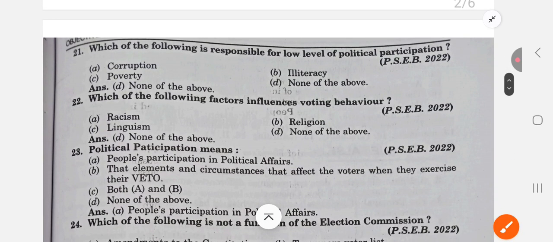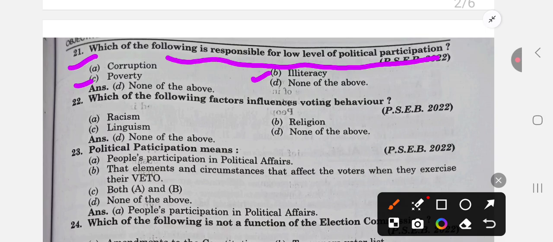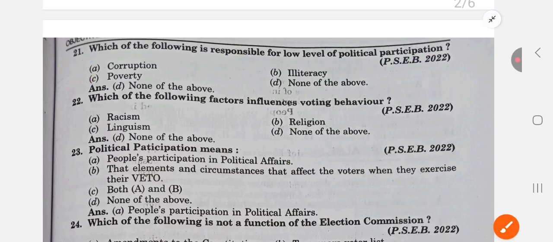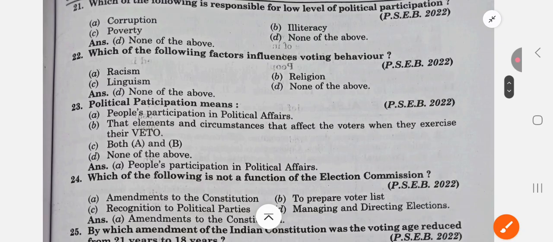Which of the following is responsible for low level of political participation? Again, which of the following is responsible for low level of participation? Illiteracy, corruption, poverty, none of the above. These are responsible, keep in mind. So above all, here it should have been all of the above. So D answer would be all of the above.